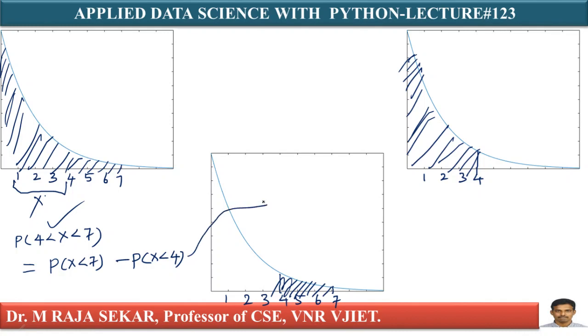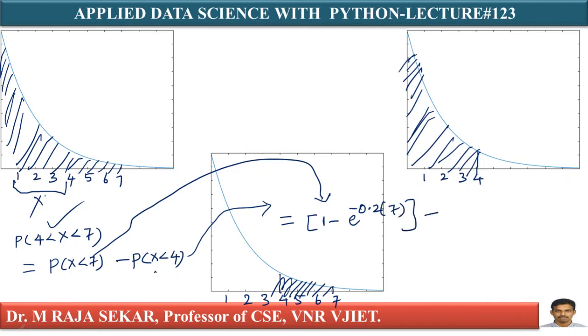This will be equal to P of x less than 7. What is my P of x less than 7? The cumulative distribution I already discussed: 1 minus e power minus 0.2 into 7. What about P of x less than 4? P of x less than 4 is 1 minus e power minus 0.2 into 4, isn't it?